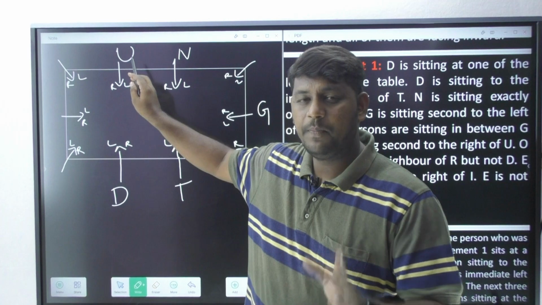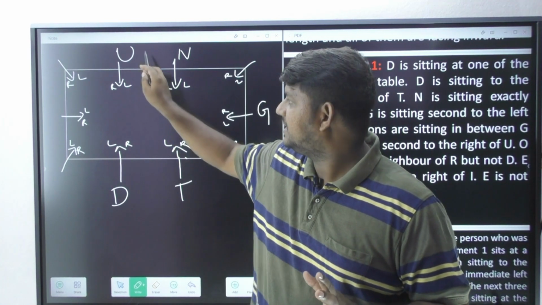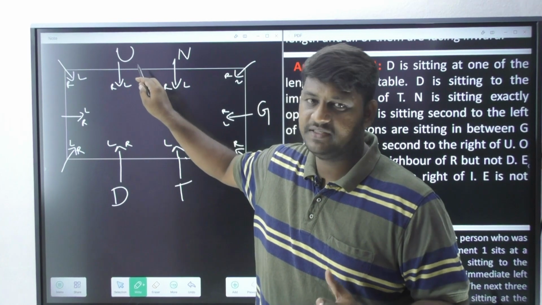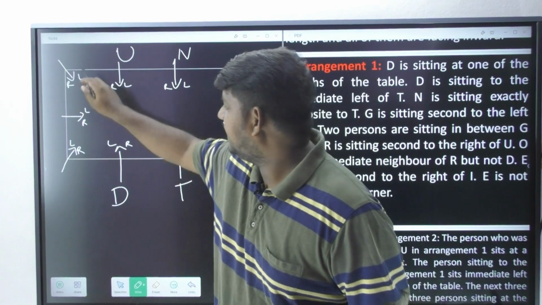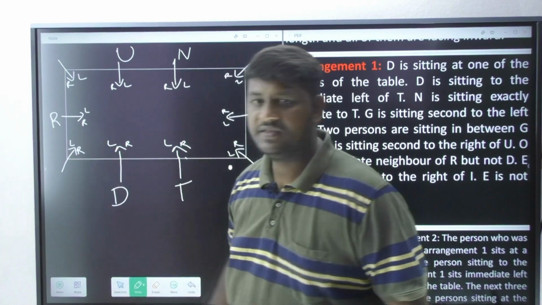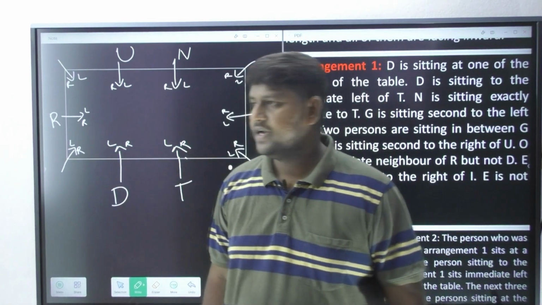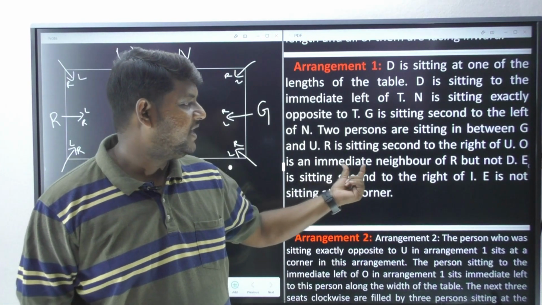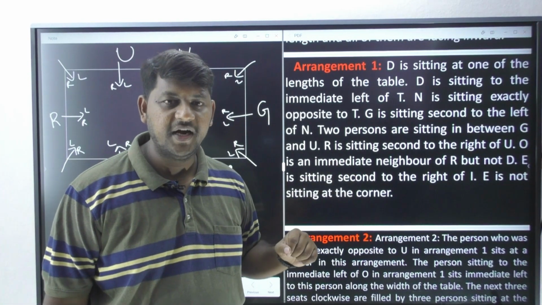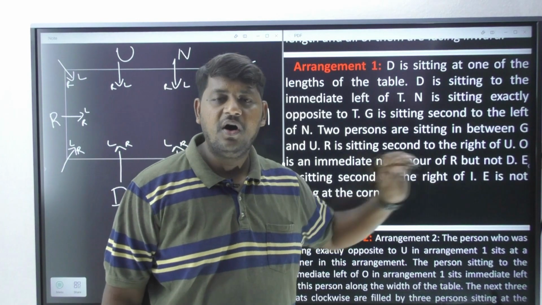Please do not apply your own sides over here, because these persons are going to interchange their sides when you compare to yourself. So now second, I have to bring R. This is the position. Clear? Right. Next, what is the next information? Let's observe this. O is an immediate neighbor of R, but not D.